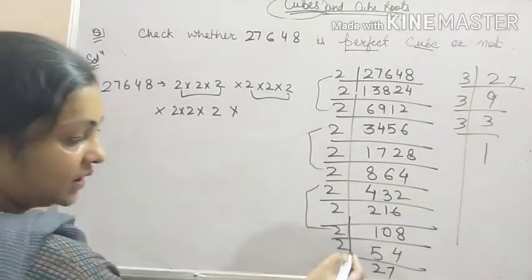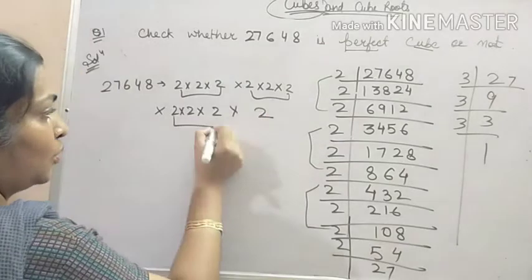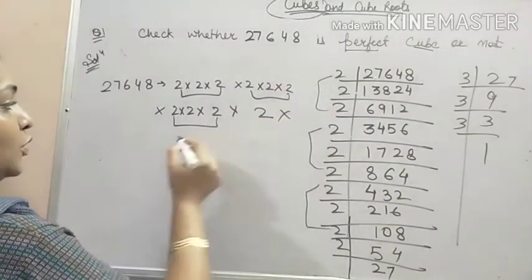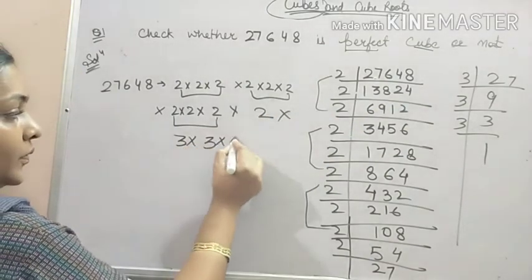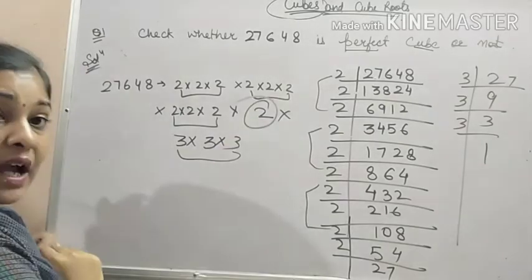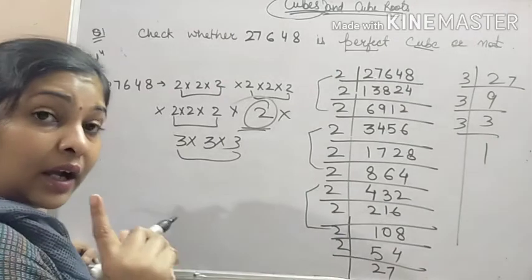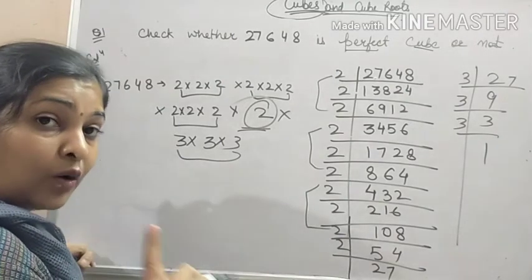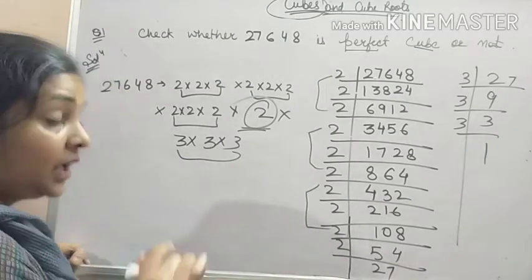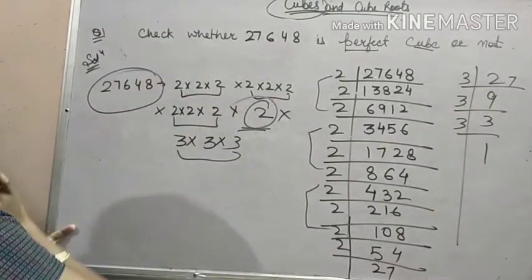Now this 2 is extra, no grouping can be done, as there is no group of 3 for it. So this 2 is idle. Whenever you find any factor idle, or in a pair, not in a group of 3, then the given number is not a perfect cube.